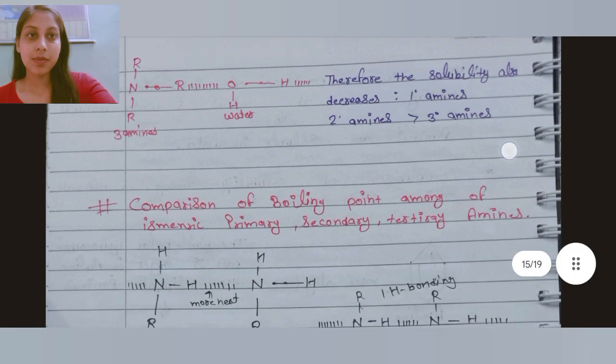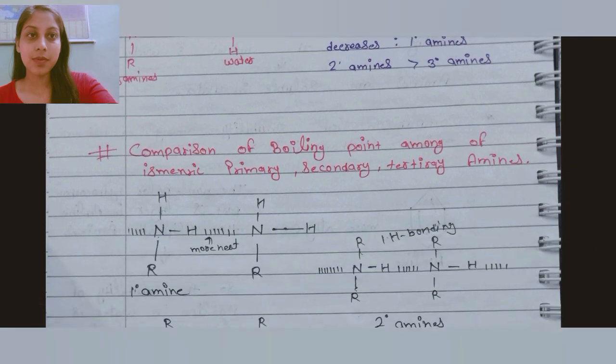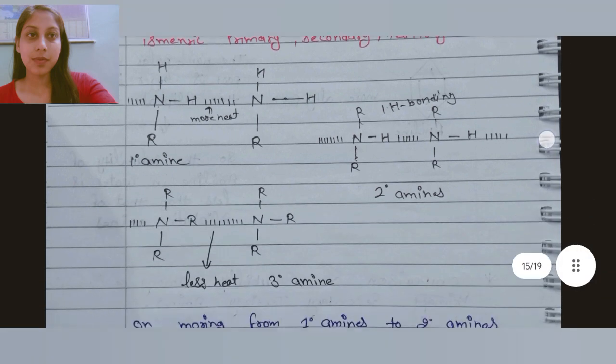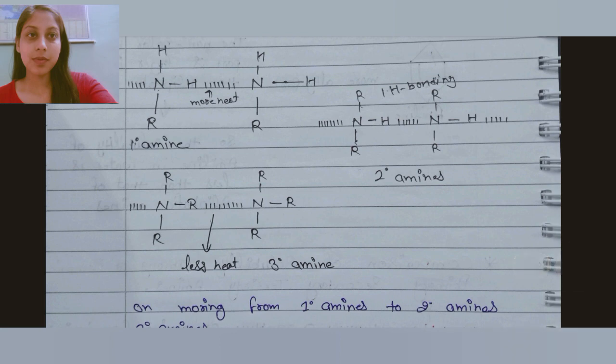Now there is a comparison of boiling point among isomeric primary, secondary and tertiary amines. Here is the structure of primary, secondary, tertiary. In primary, only one R group is present. In secondary, 2 R groups are present. Whereas in the tertiary, there are 3 R groups.